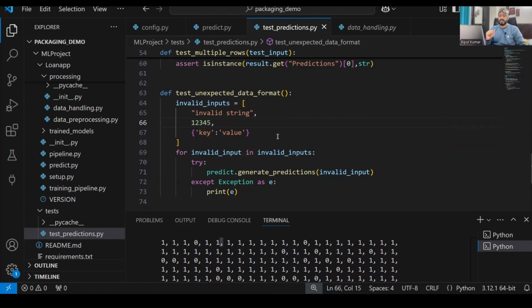So just complete it. Next, we have to create the distribution file for this project so that it can be installed in any system. It can be installed in your system, it can be installed over the server, or it can be distributed to anyone who wants to use this project for loan approval, or it can be given to the bank who can use it for loan approval.